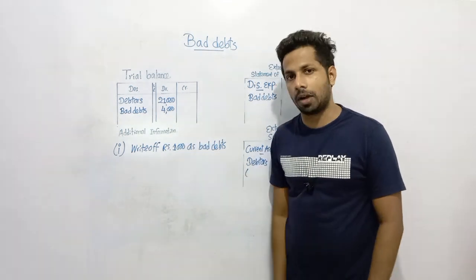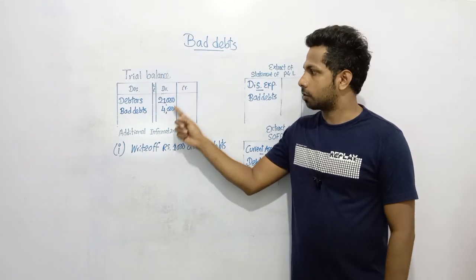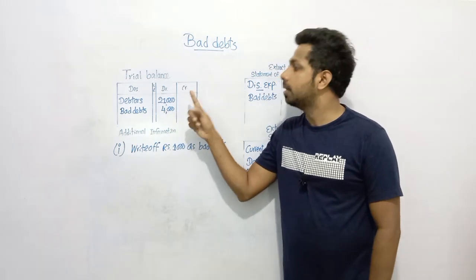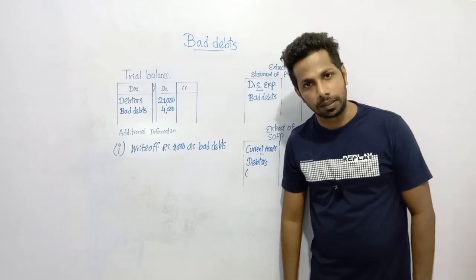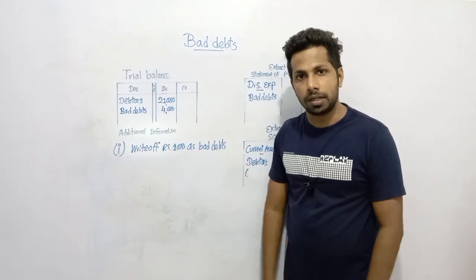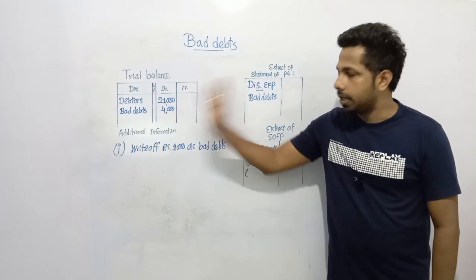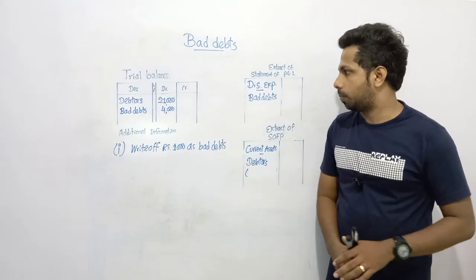That's why you can see in the trial balance this 4000 has already been deducted from the debtors and recognized as bad debts. Debtors are already reduced, and bad debts have been recorded. That means it is already deducted from debtors, and it is a bad debt. You know bad debts as an expense.